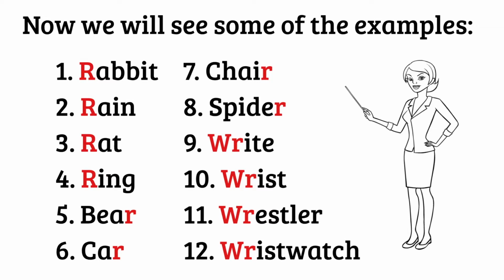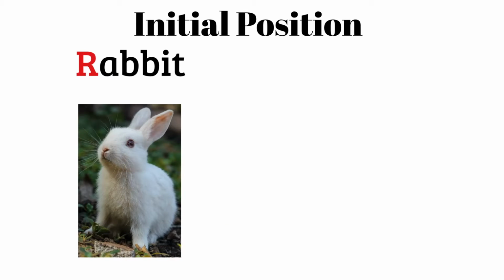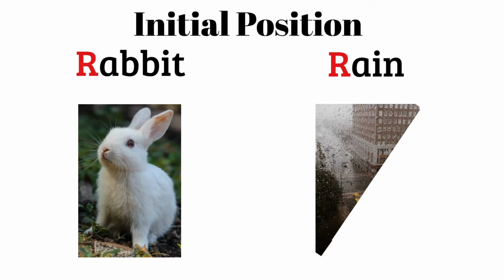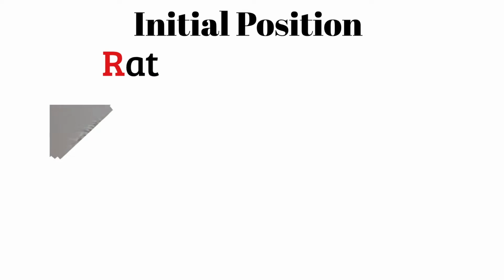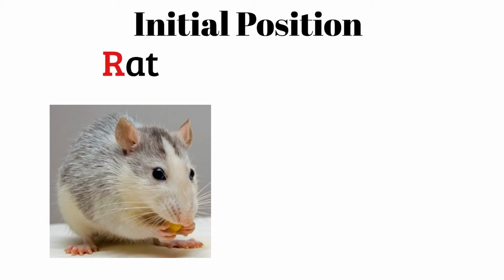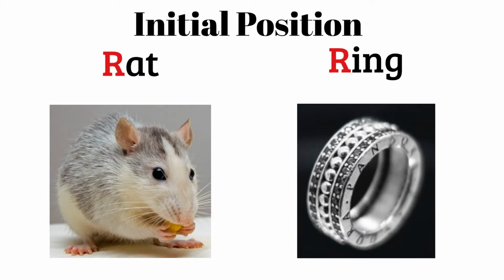Now we will see the initial position. R says R as in rabbit. R, rabbit. R says R as in rain. R, rain. R says R as in rat. R, rat. R says R as in ring. R, ring.